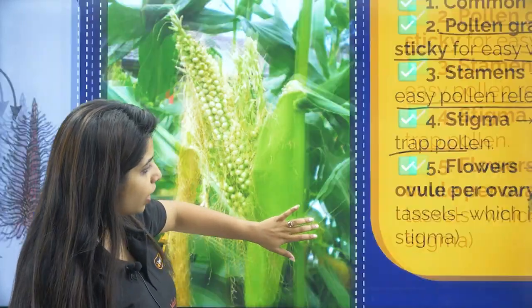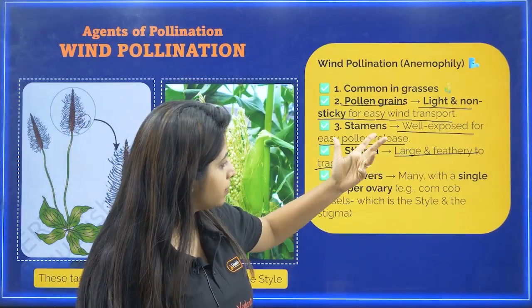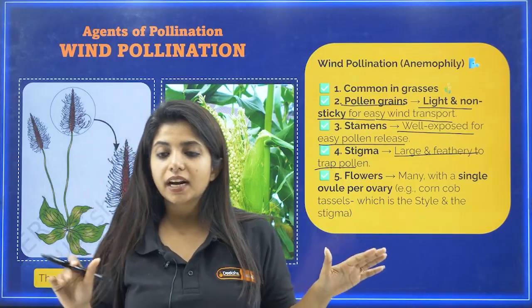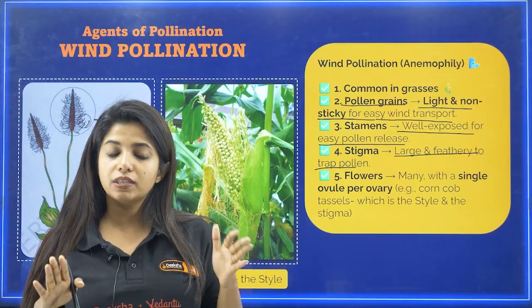Anyways, please understand, pollen grains are light and non-sticky, stamens are well exposed, and the stigma is large and feathery.